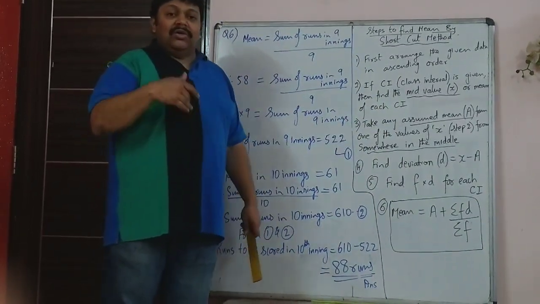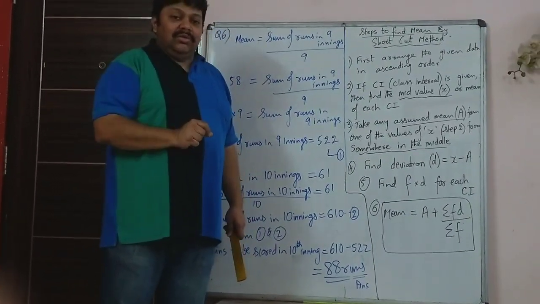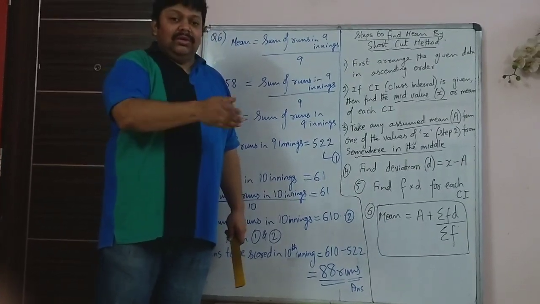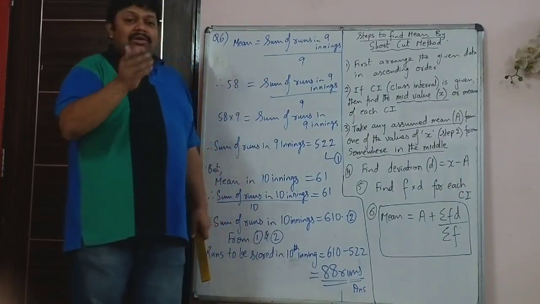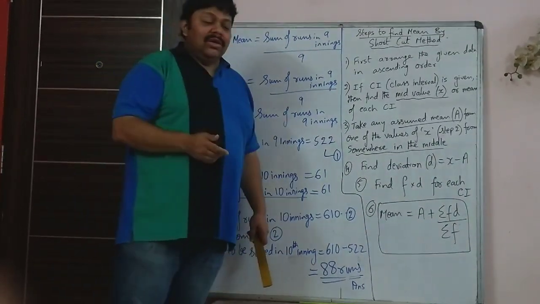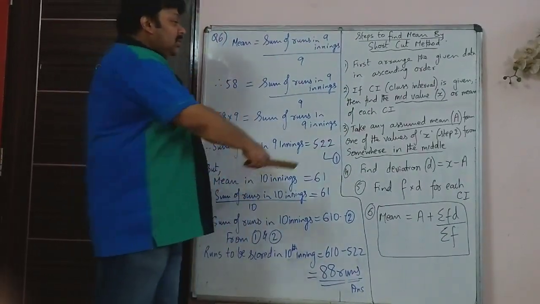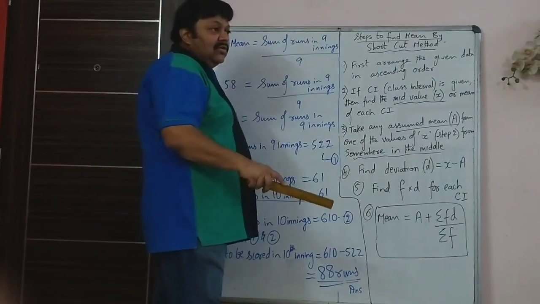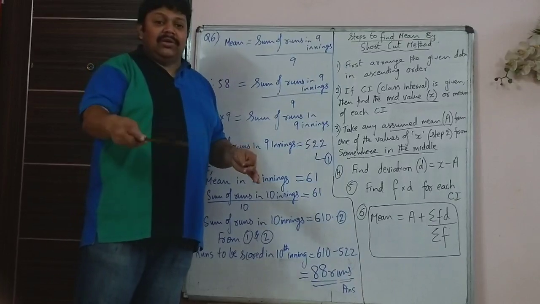That means if instead of 0 to 10 you are given 5 happens 6 times, then 5 happens 6 times means direct X is given. There is no class 0 to 10, and direct frequency is given, 5 is happening 6 times. In such a case you don't have to do step number 2. The third step is, once you have found all the values of X, for example I told you 5, 10, 15, 20, 25.